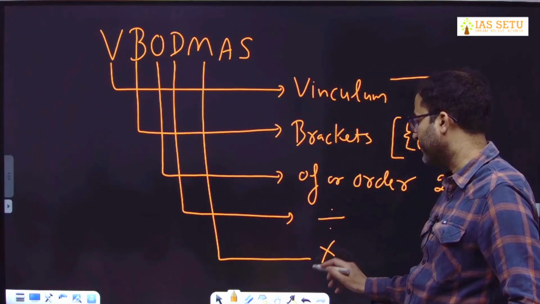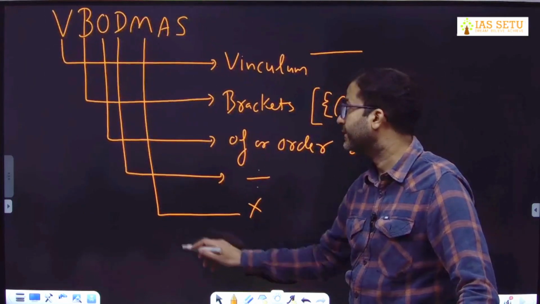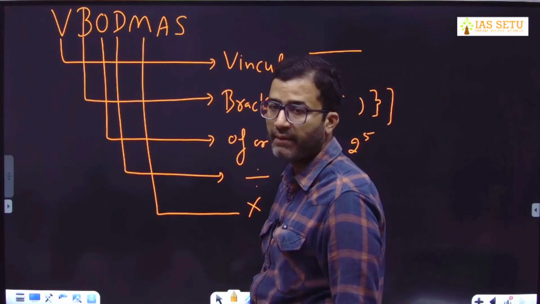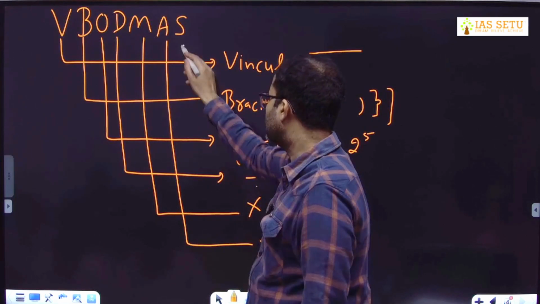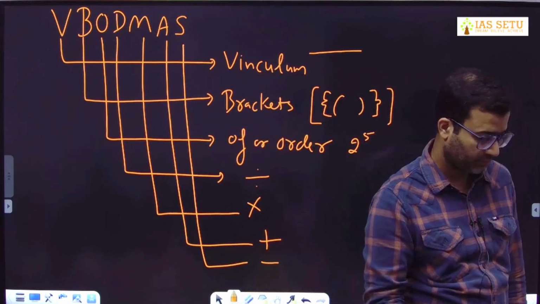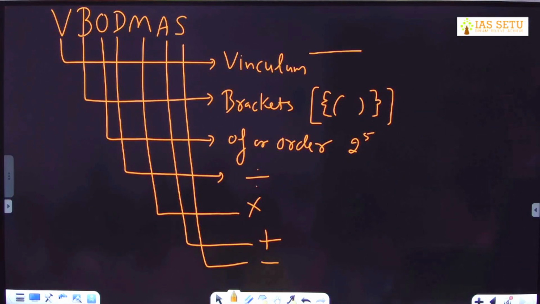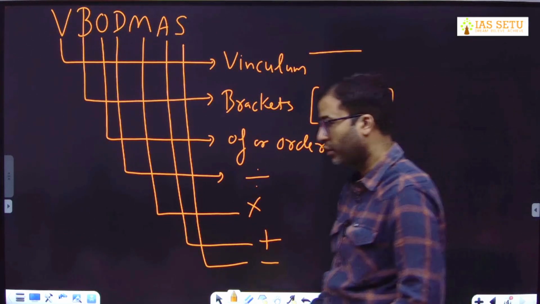M is multiplication. A is addition, S is subtraction.